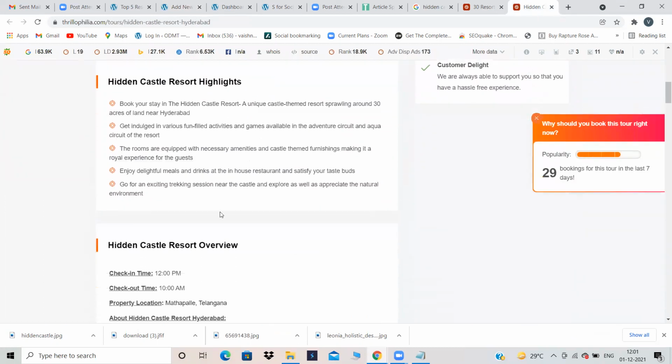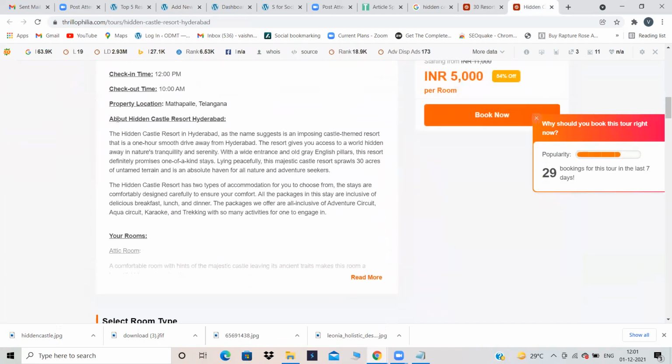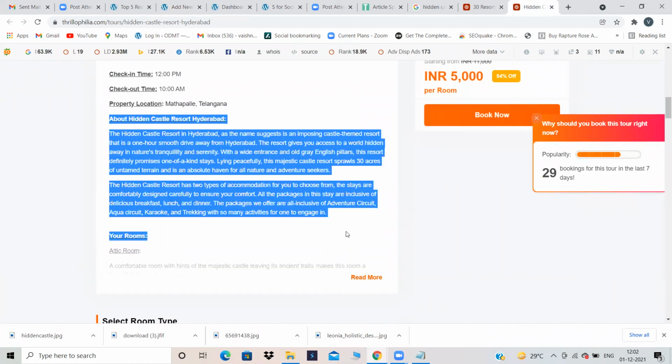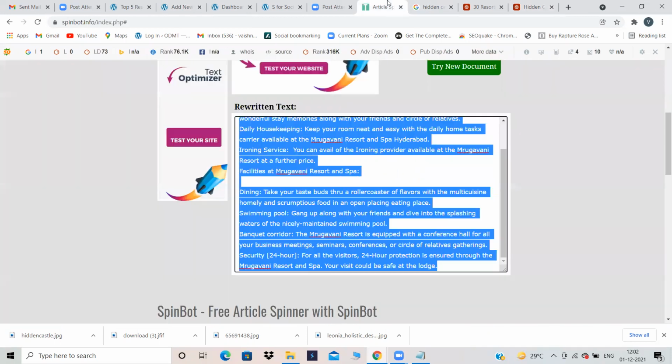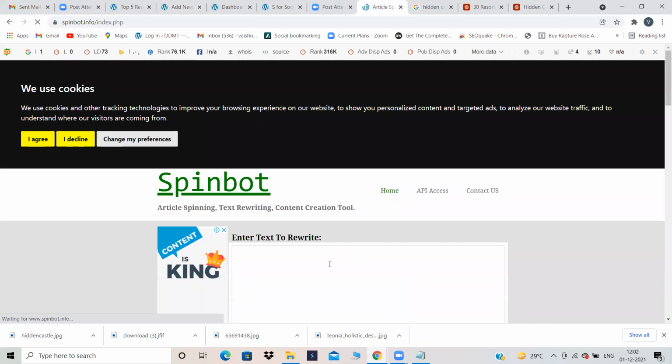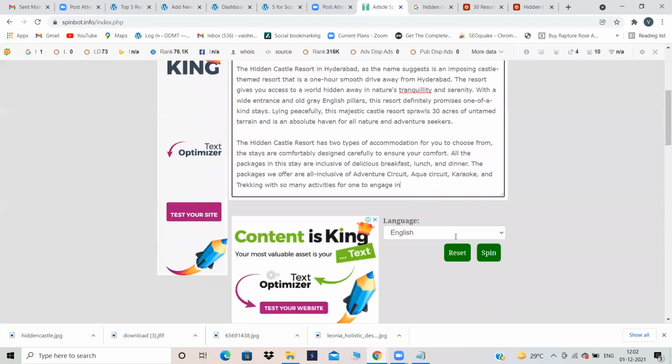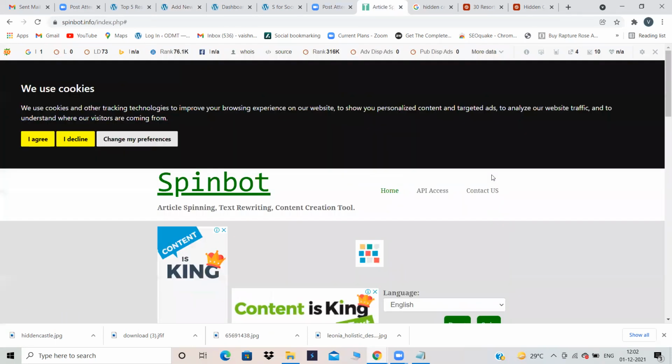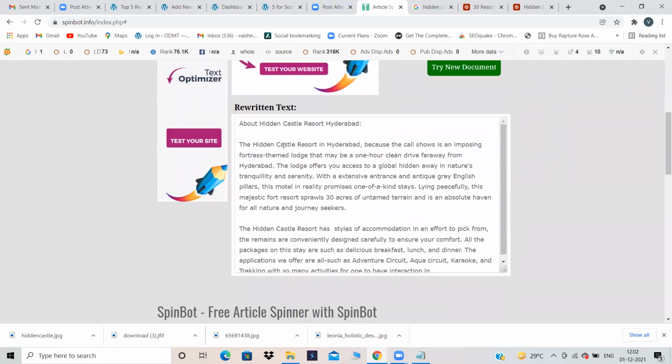Hidden Castle Resort. About Hidden Castle. Copy the content and spinboard it. To spinboard, go to a website called Spinboard, add your content there and click on the Spin button, and your content will be rewritten.